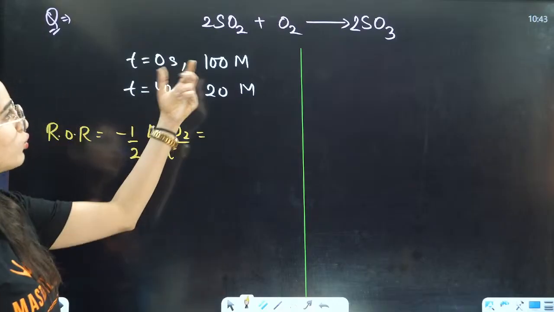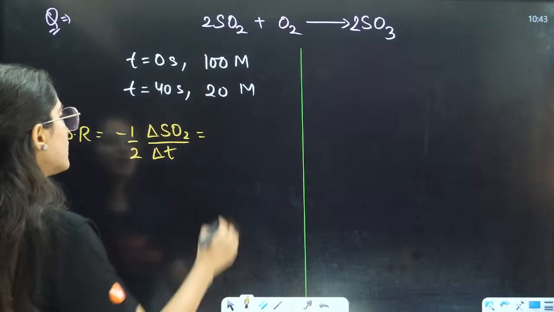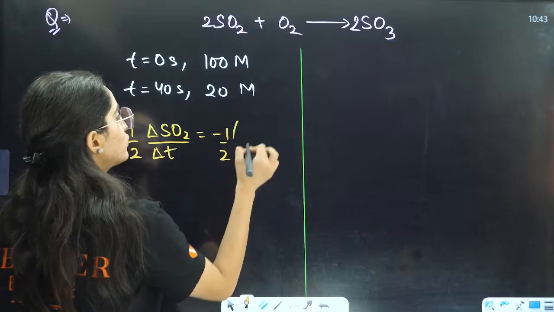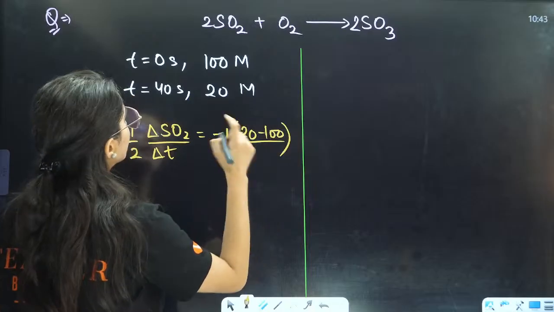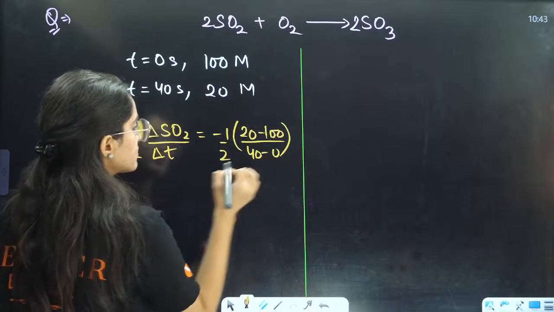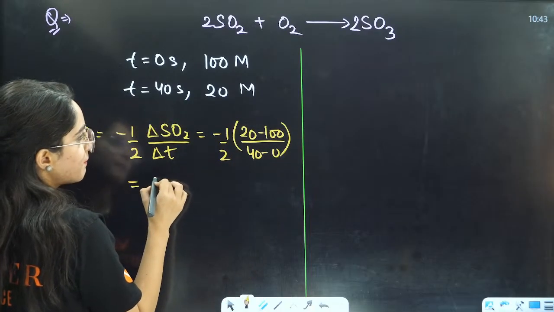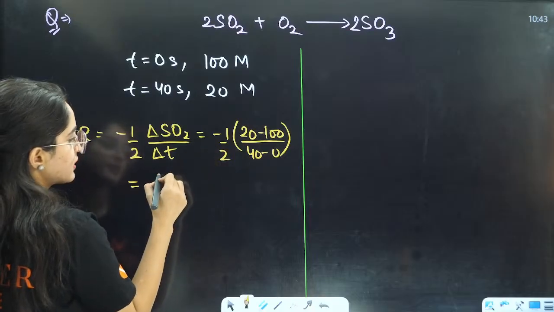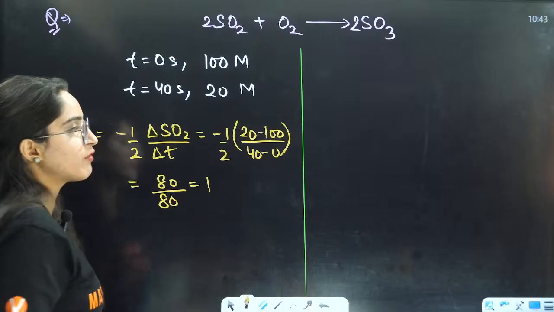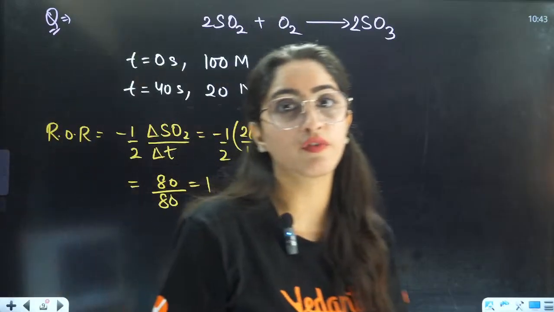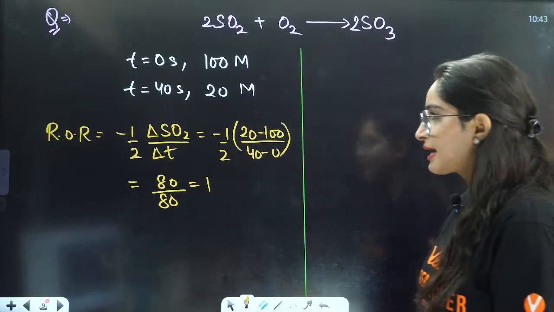What is the change in SO2? This is minus 1 by 2 into 20 minus 100 divided by 40 minus 0. So it will be minus, this will be minus 80 plus 80 divided by 80. So it is going to be 1, right? Rate of reaction will turn out to be 1.